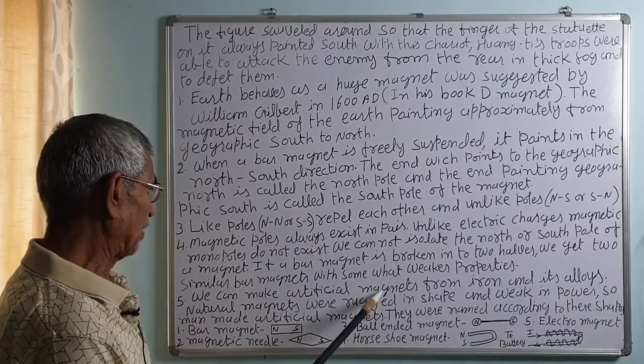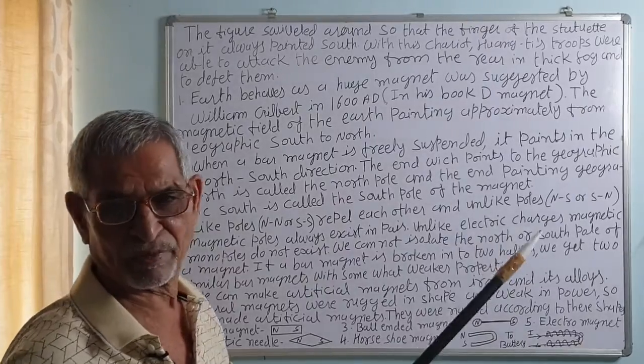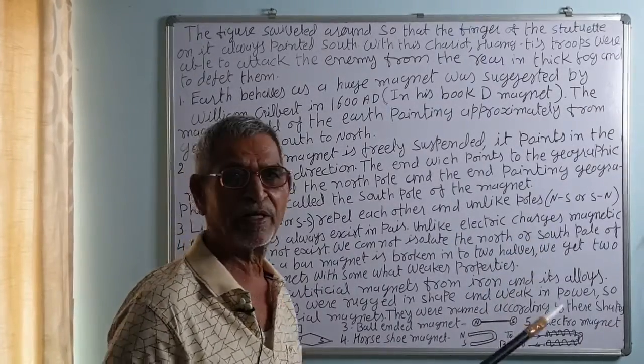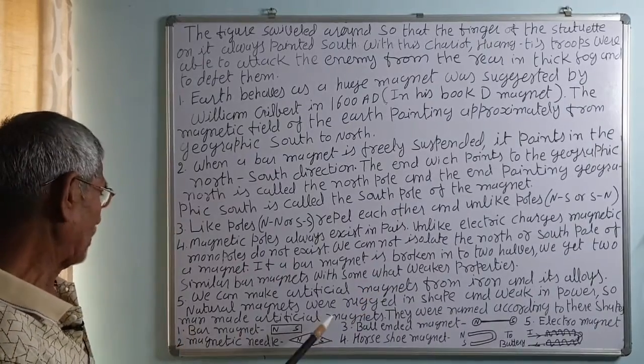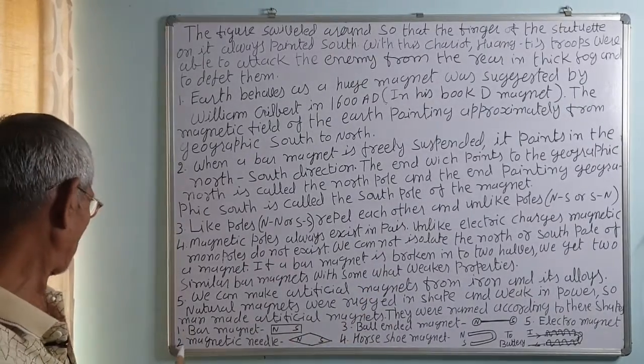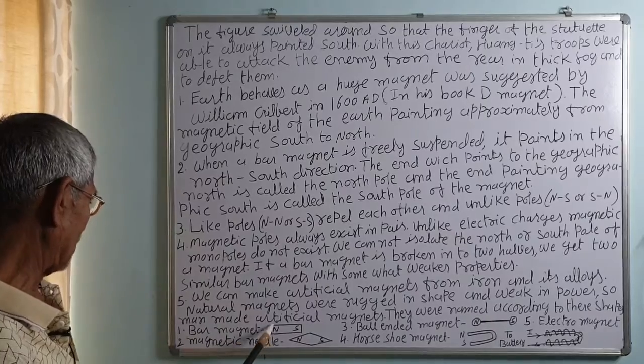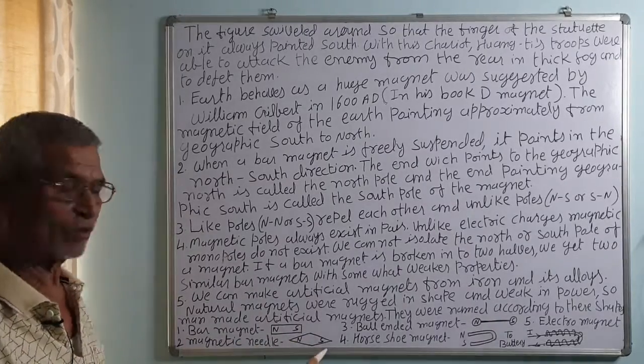We can make artificial magnets. Natural magnets are rugged in shape and weak in power, so man-made artificial magnets are strong and good in shape. The names of the magnets were given according to their shapes. There are bar magnets like this. The shape is like a bar, so it is called a bar magnet.